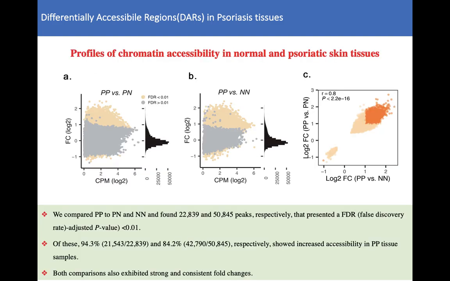At an adjusted FDR p-value of 0.01, we found 22,000 and 50,000 peaks for PP versus PN and PP versus NN comparisons respectively. Of these, more than 90% showed increased accessibility in PP samples. Both comparisons also exhibit strongly consistent fold changes. That means PN and NN groups share similar accessibility patterns, while distinct from the PP group.